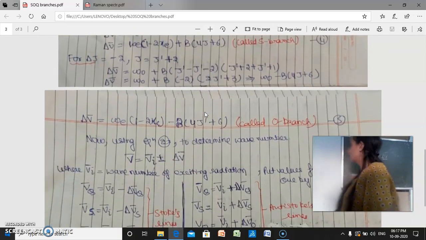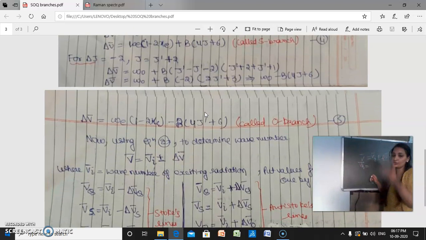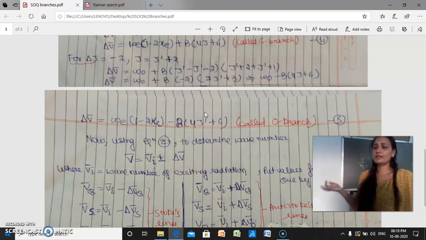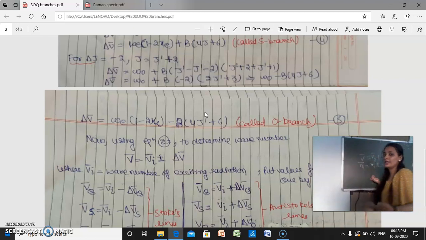So if you want to know the wave number corresponding to that branch, you will simply write down here V Q bar is equal to V i bar plus minus delta V Q bar. Okay, these are the frequencies actually. So that means the delta V Q value can be plus and can be minus also.